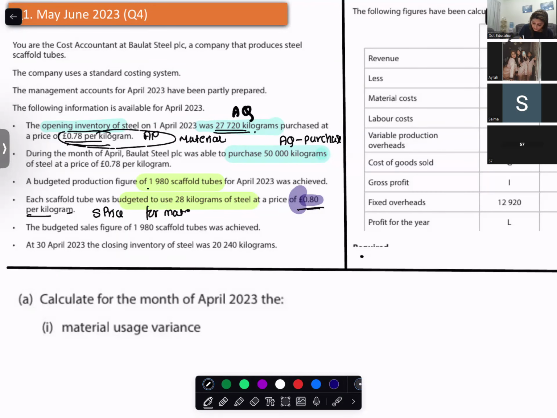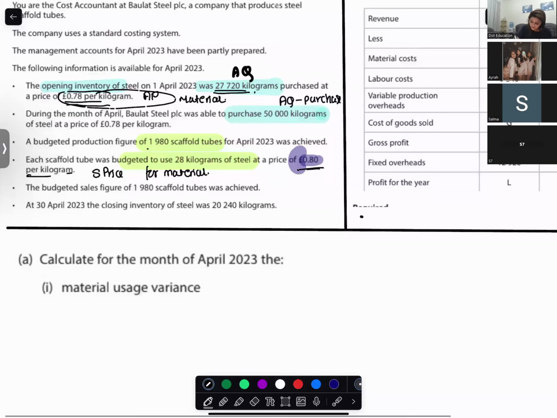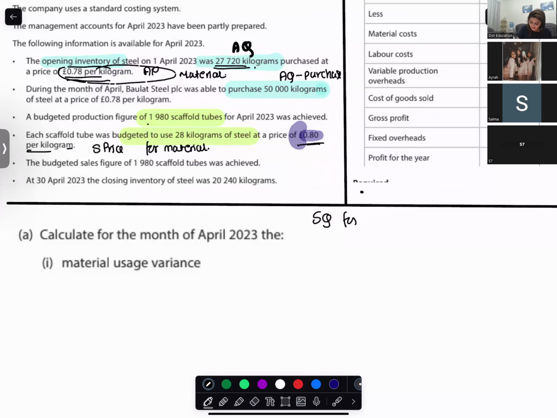Can you give me the standard quantity for material? Standard quantity for material is 1980 tubes into 28, that is for the quantity, not the rate.